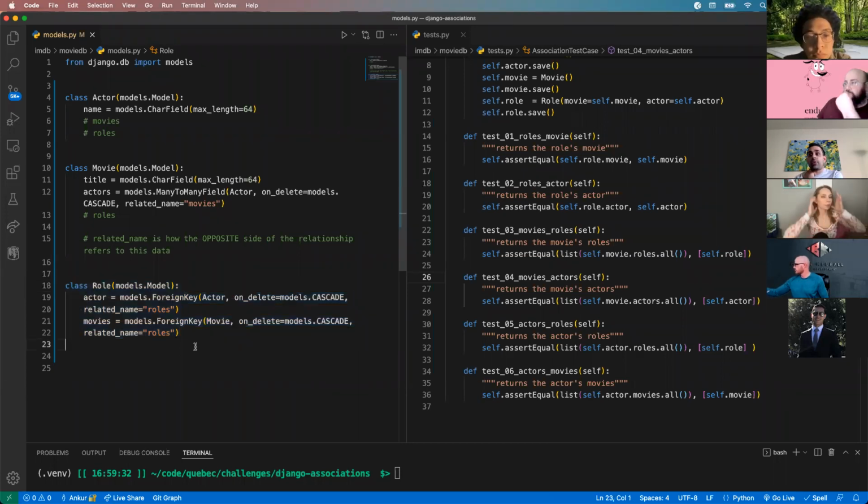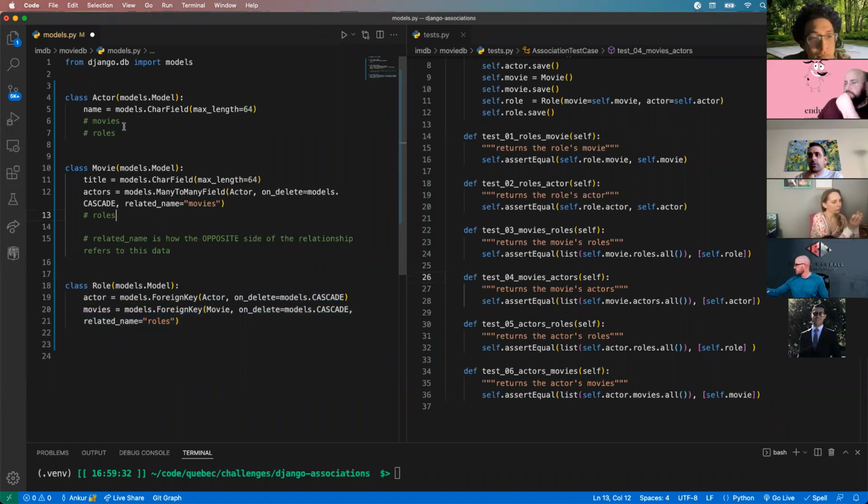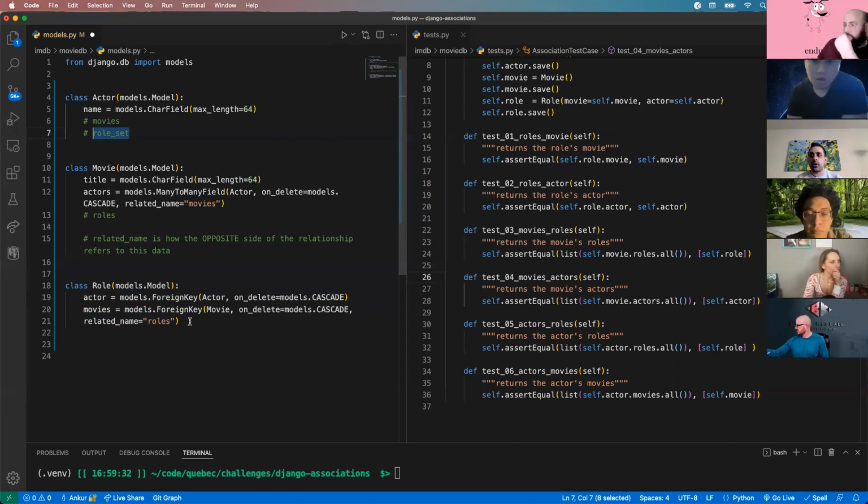So if we have a foreign key and I left this off, that's fine. Django has a default naming scheme. In this case, for the actor, it's going to be role_set. This is what Django will opt to name it if you choose not to give it a related name. I always choose a related name because I want control over the naming. But if you choose not to do it for whatever reason, Django has a default way to do it. So it's not going to break. It's just going to say, hey, you've got to refer to this as role_set instead of roles. I don't like that naming, so I'll usually use related_name.